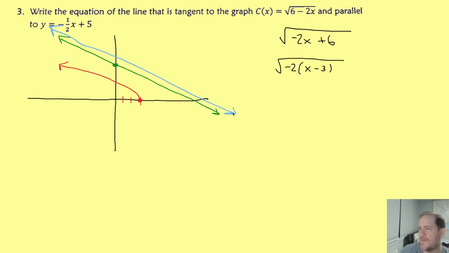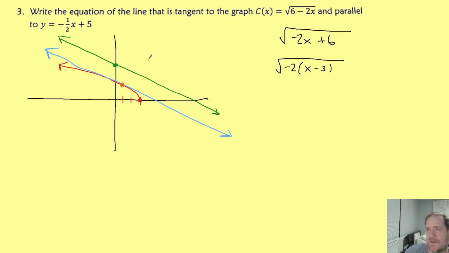And we can see that if I drag it down, maybe it's right here. Maybe there's my point of tangency. It's not sketched very well, but I bet my point of tangency maybe is here at like 1, or maybe here at like 2. Maybe it's 0. Hard to tell. But let's pretend it's here for sure. Then this blue line is the one we're trying to write the equation of. And there's one thing I know for sure already.